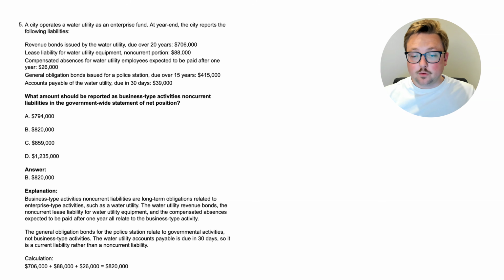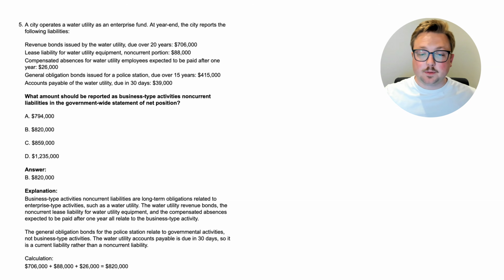The water utility revenue bonds, the non-current lease liability for water utility equipment, and the compensated absences expected to be paid after 1 year all relate to the business type activity. The general obligation bonds for the police station relate to governmental activities. Again, it's general obligation, and so it's not business type activities. The water utility accounts payable is due in 30 days, so obviously it's current instead of non-current.